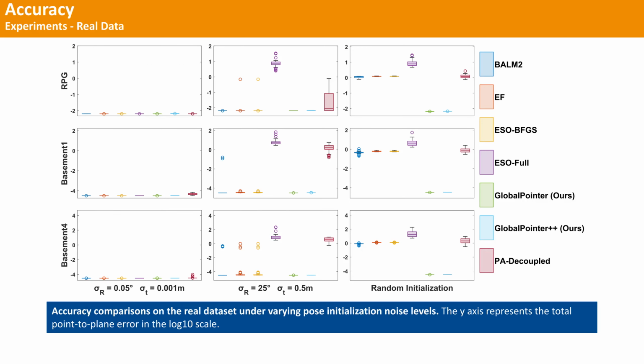For real datasets, we select sequences from the Hilti dataset with a higher number of indoor planes. In the figure above, we compare the accuracy of our algorithms with other methods. It is evident that our proposed GlobalPointer and GlobalPointer++ consistently demonstrate global convergence performance across all settings, while other methods require well-initialized values to converge to the ground truth.